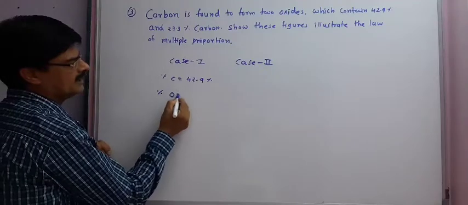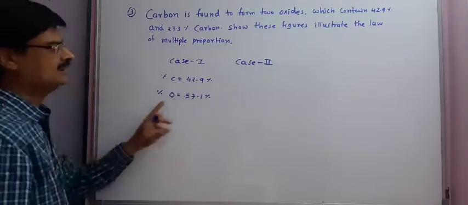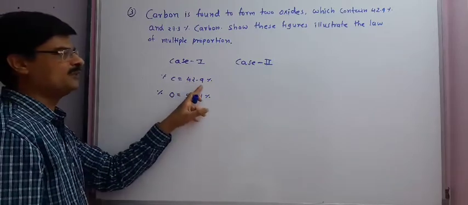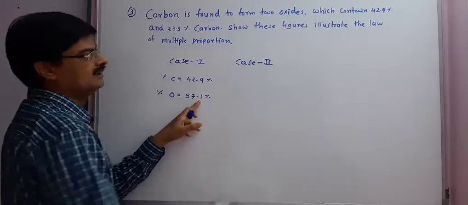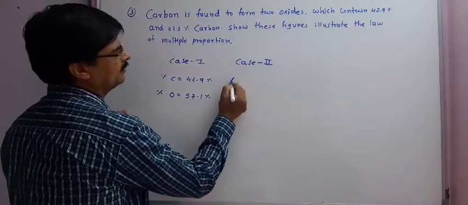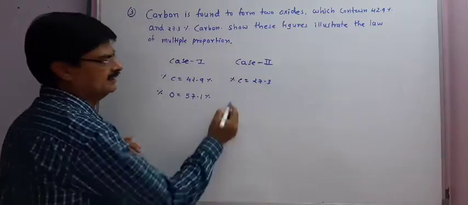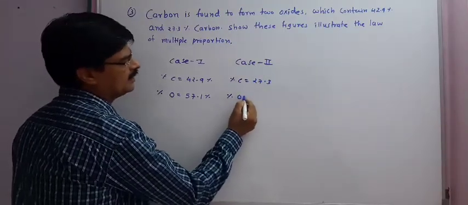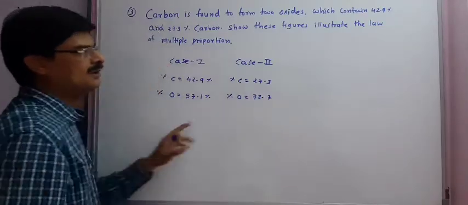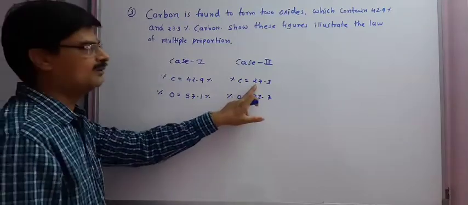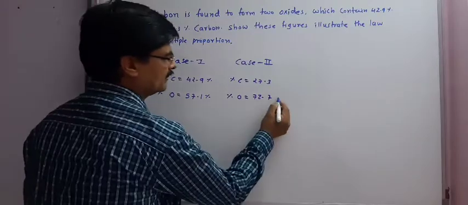Therefore, percentage of oxygen will be 57.1%. On removing 42.9 from 100, we get 57.1%. Now in case 2, percentage of carbon is 27.3%. Therefore, percentage of oxygen will be 72.7%. On removing 27.3 from 100, we get 72.7%.